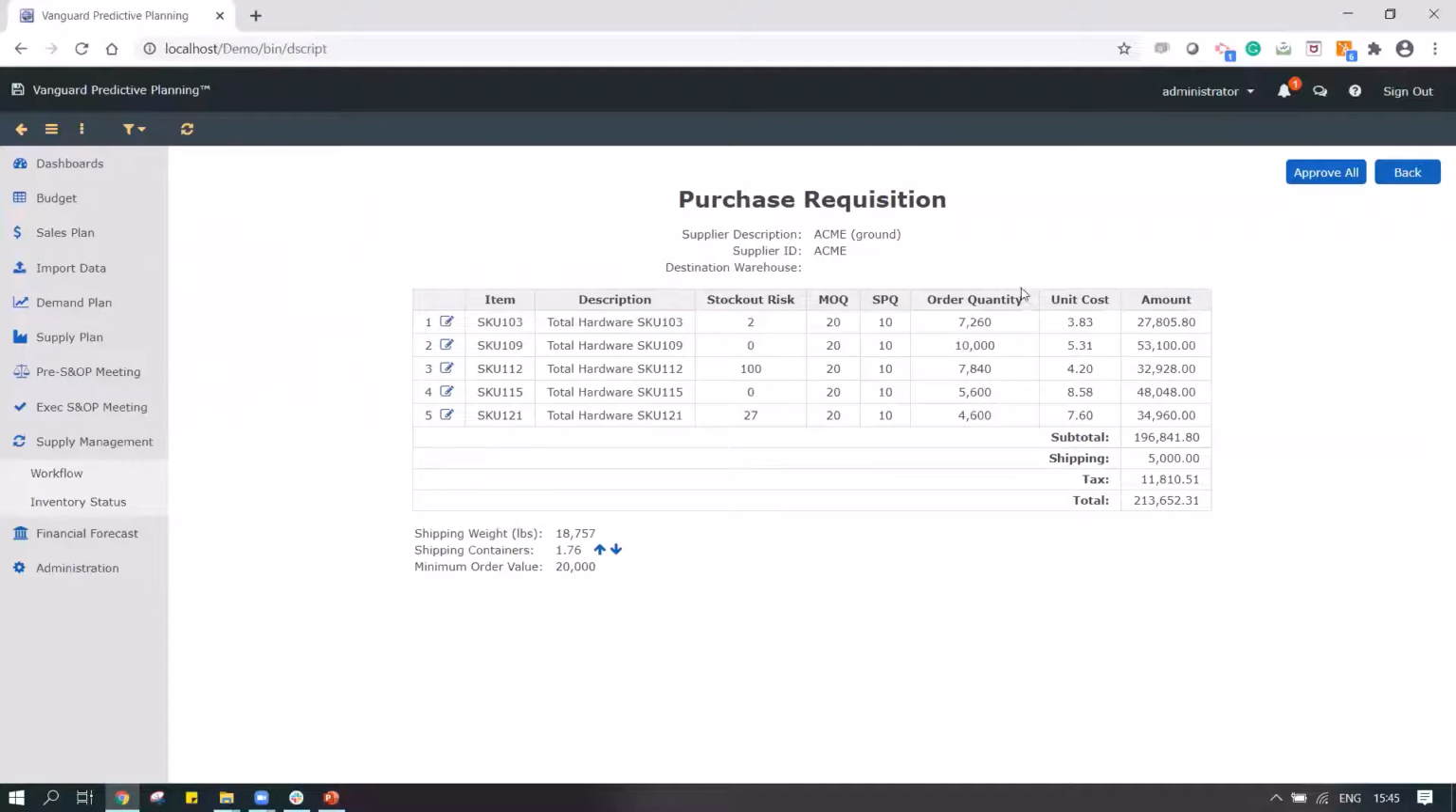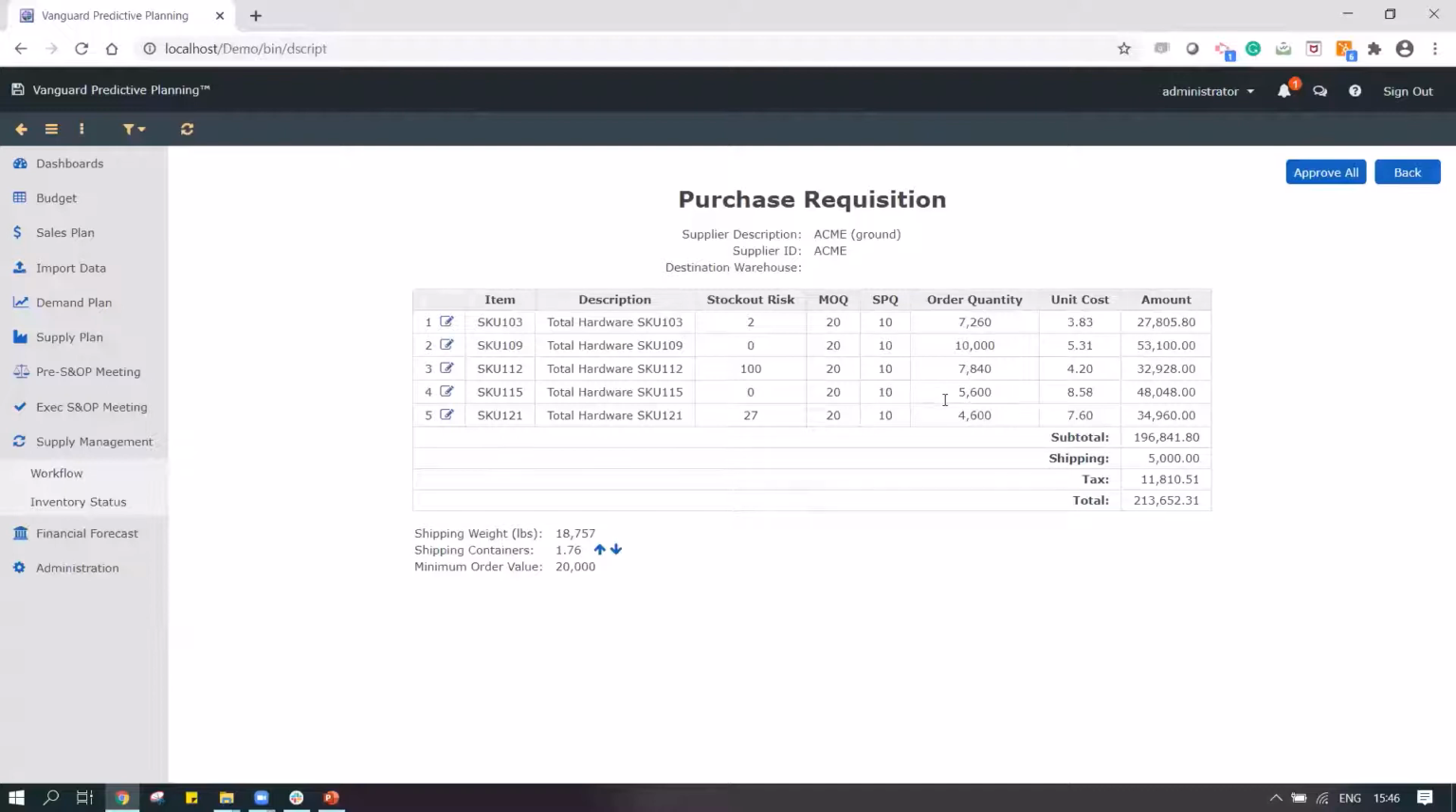In this case, Acme Ground is my supplier who is supplying to my central distribution center. I can see the 5 products which I'm going to procure from the supplier today. What's the stock out risk? What is my MOQ, SPQ? What is my ordering quantity? What is my unit cost? Are there any shipping costs that I need to take care of? Are there any taxes that I need to take care of? All that would be available.